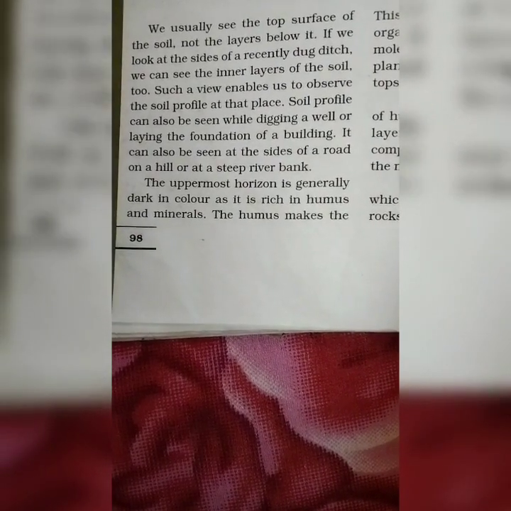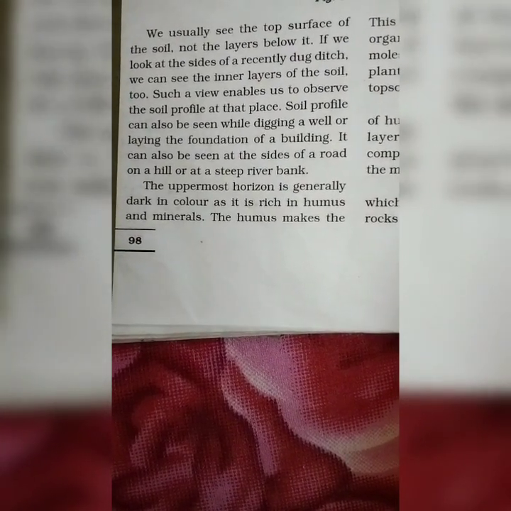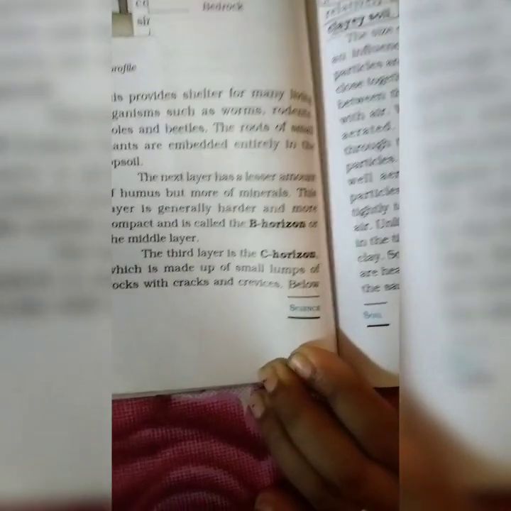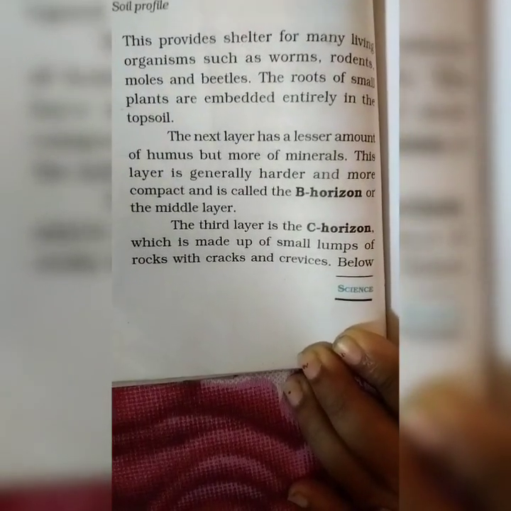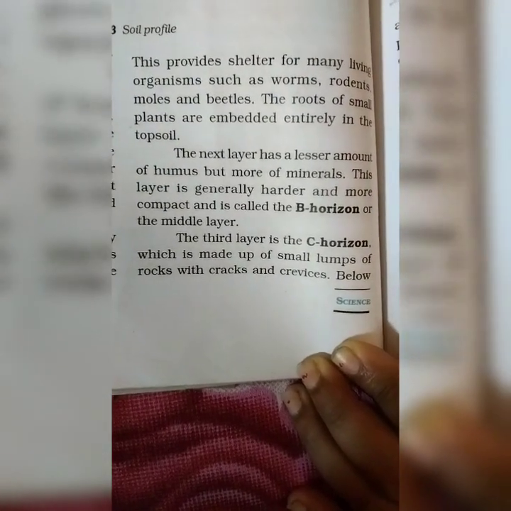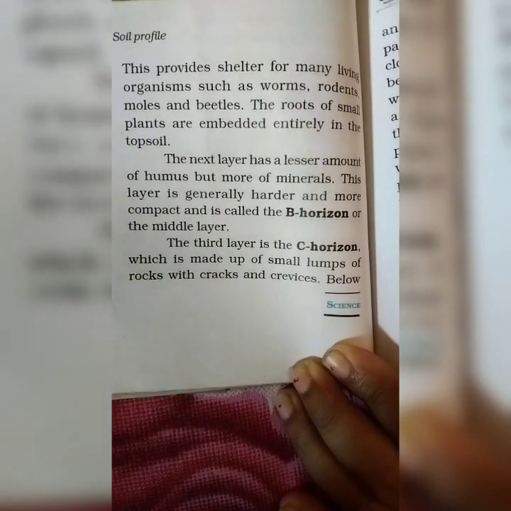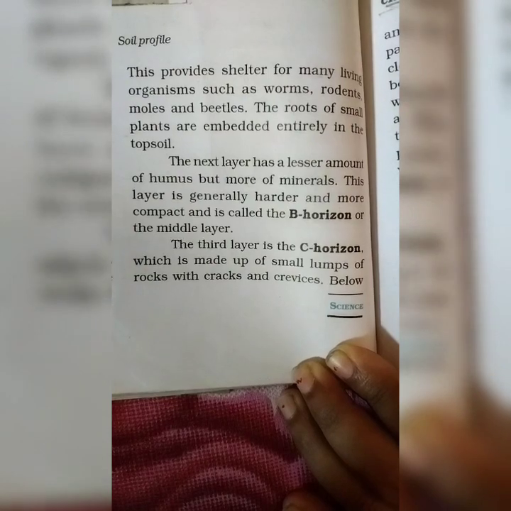Soil profile consists of many layers. It consists of the uppermost horizon. It is generally dark in color as it is rich in minerals. Humus makes the soil fertile and provides nutrients for the growing plants, and this layer is soft, porous and retains the maximum amount of water. This is called the topsoil or A horizon.